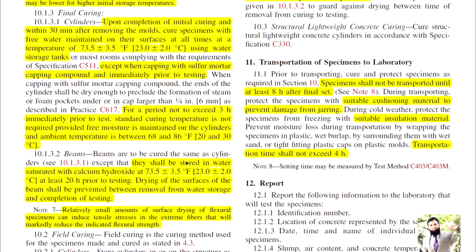For beams, they shall be stored in water saturated with calcium hydroxide at 23 to 25 degrees centigrade for at least 24 hours prior to testing. Drying of the surface of the beam shall be prevented during removal from water storage and completion of testing. A relatively small amount of surface drying of larger specimens can induce tensile stresses in the extreme fiber that will markedly reduce the indicated flexural strength.